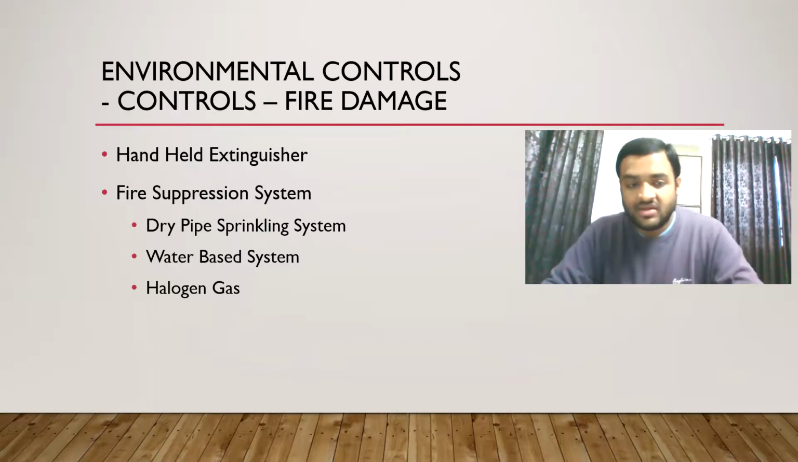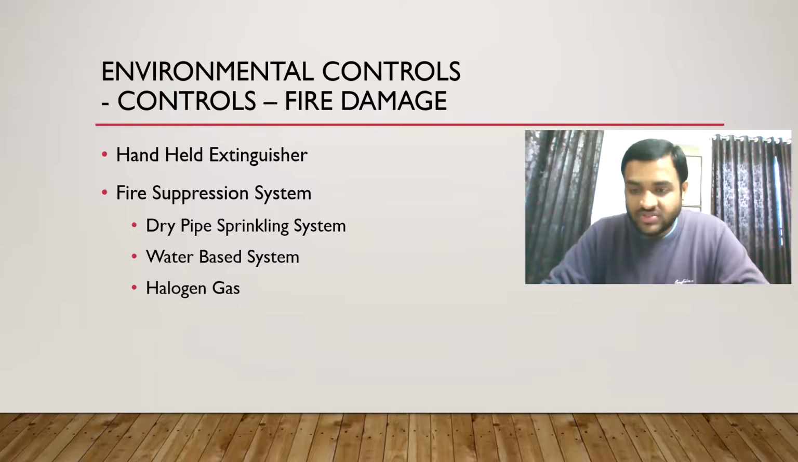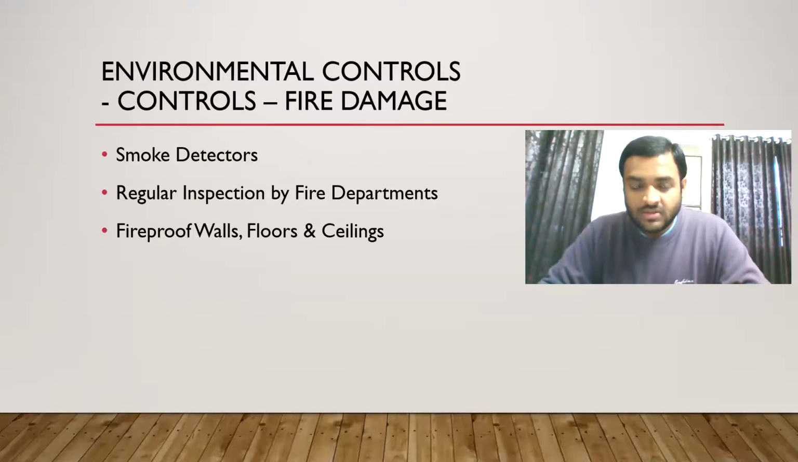So once again: first handheld extinguisher, then dry pipe, water, and halogen gas. After this, these were only for fire damage. Now we have 3 additional controls for fire damage. We will have smoke detectors. As soon as a fire starts, these detectors will detect the smoke and accordingly give instructions to the sprinkling systems or the IT department.